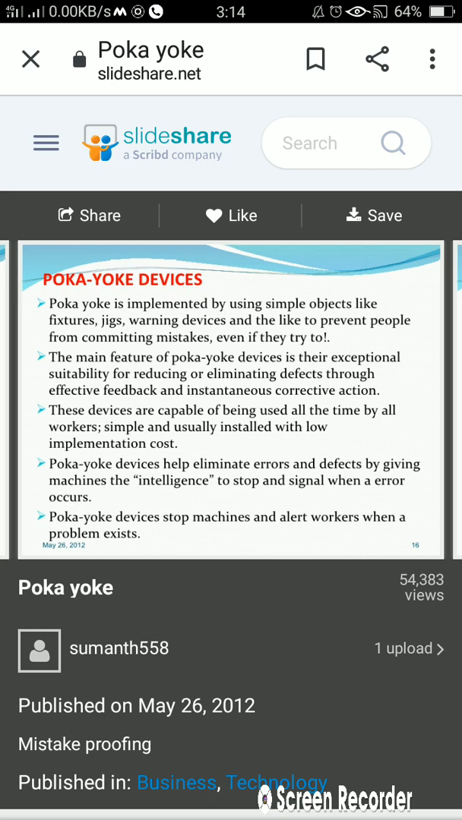Okay, then what are these poka-yoke devices? Poka-yoke is implemented by using simple object like fixture jigs.